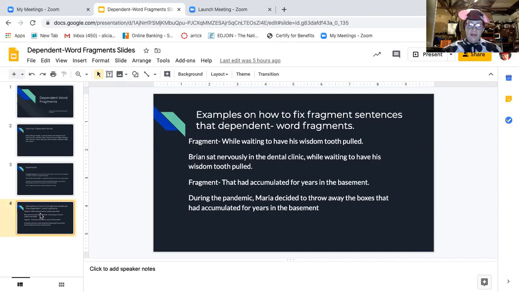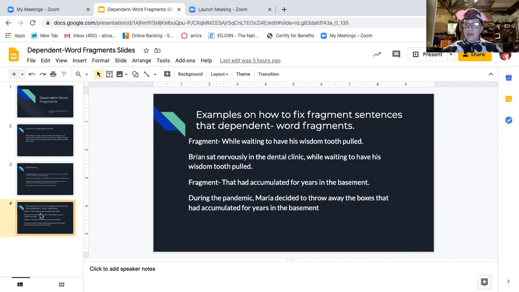During the pandemic, Maria decided to throw away the boxes that accumulated for years in the basement. During the pandemic, Maria decided to give away the boxes that accumulated for years in the basement. During the pandemic, Maria decided to look through the boxes that had accumulated for years in the basement. So basically, we just need a complete thought.